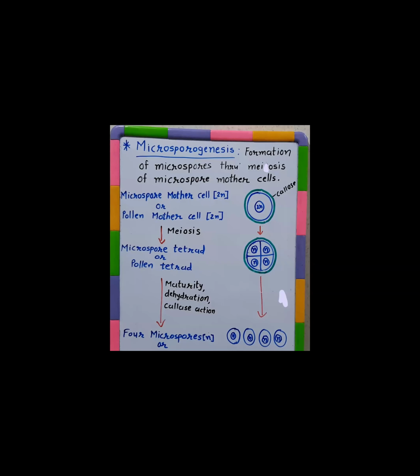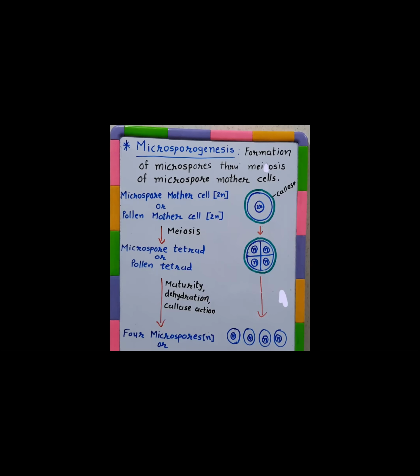All cells of the sporogenous tissue, if you remember, are homogeneous, so all of them are capable of undergoing meiosis and forming a microspore tetrad in this manner.